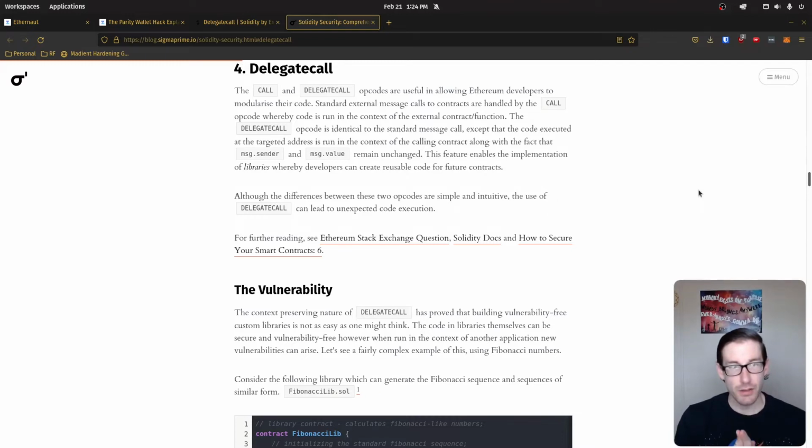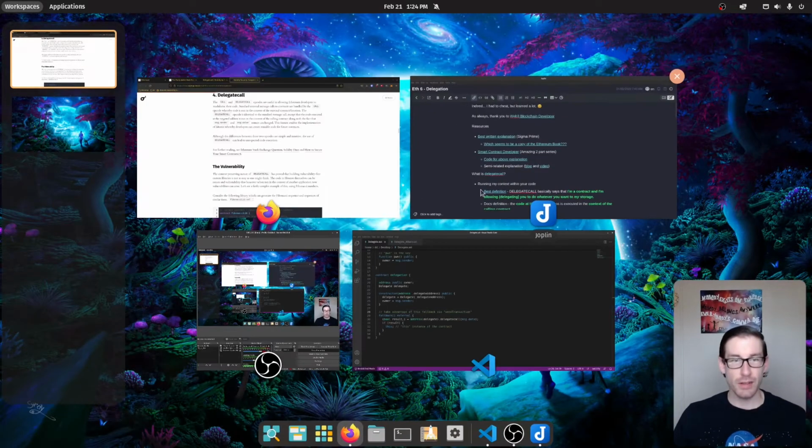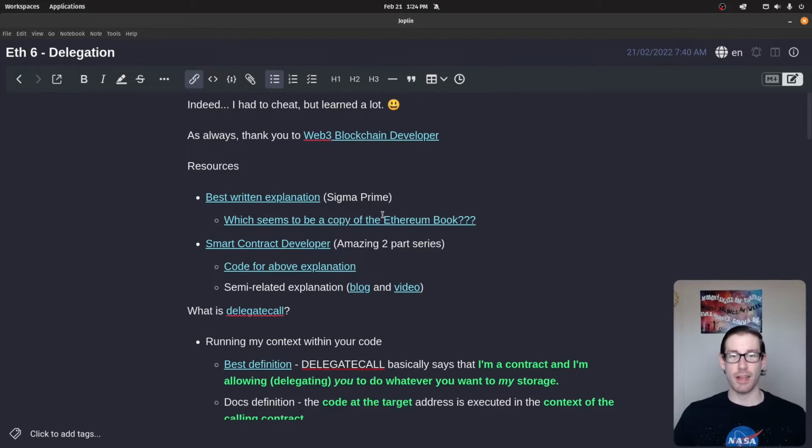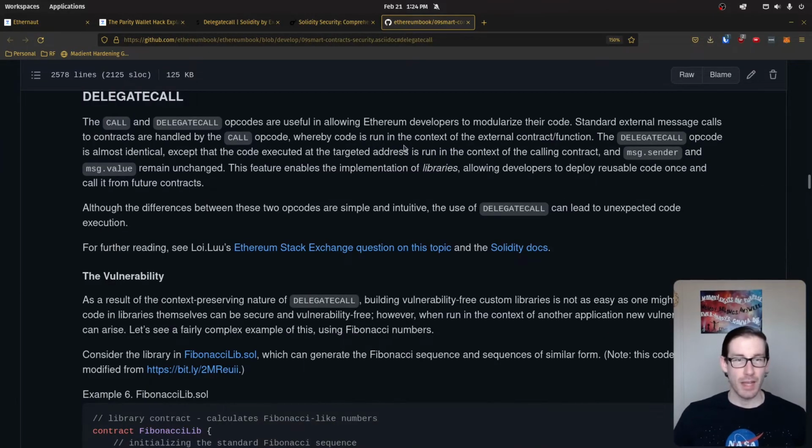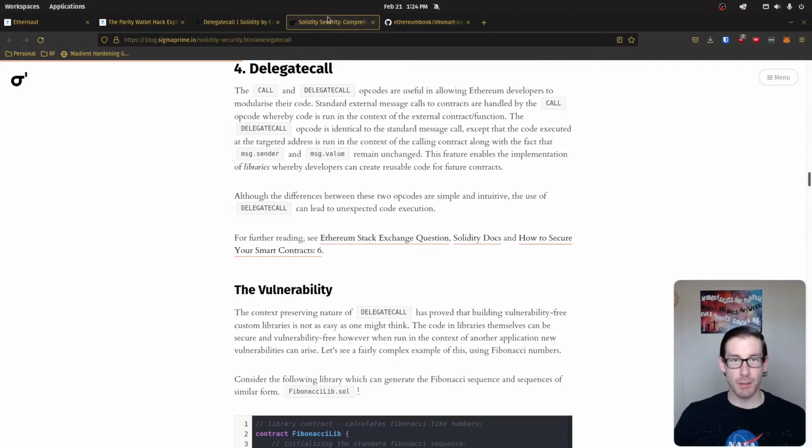And out of all of those, Sigma Prime, I feel like, wrote the best explanation of the attack itself. When reading through it, I came across another explanation that was identical from the Mastering Ethereum book. I'm pretty sure Sigma Prime may have copied and pasted that into their explanation. But hey, no judgment. I'm not sure what came first, the chicken or the egg. But those two are really good explanations, identical in nature. So if you like dark mode, read it in GitHub. If not, read it here.